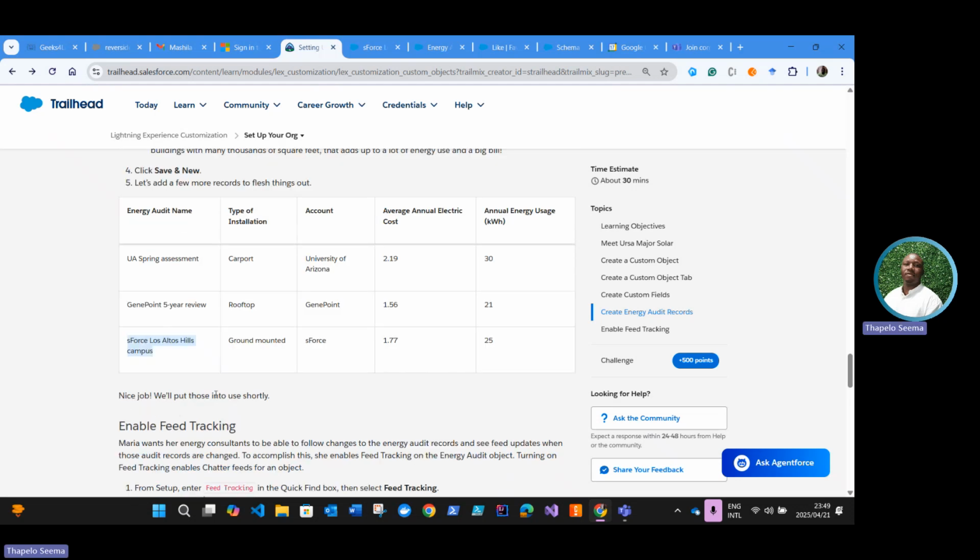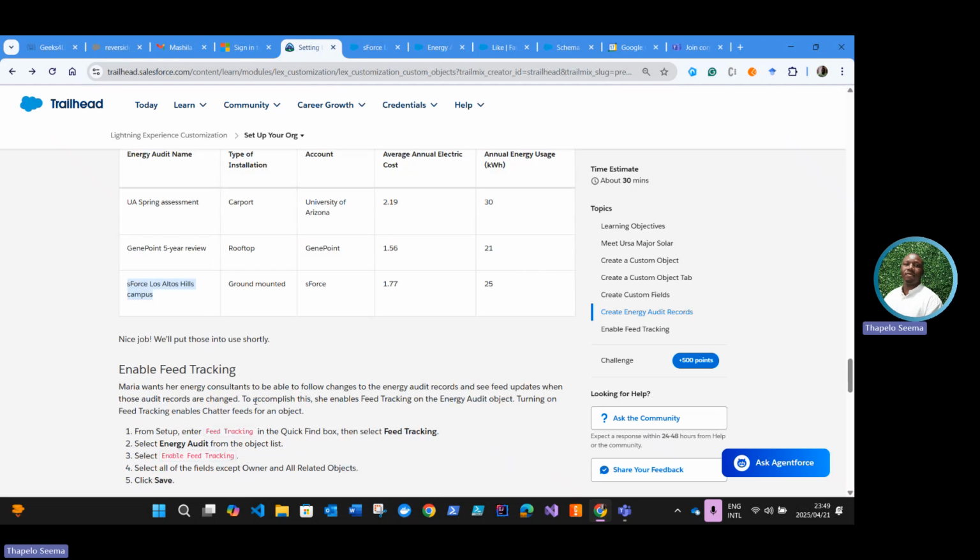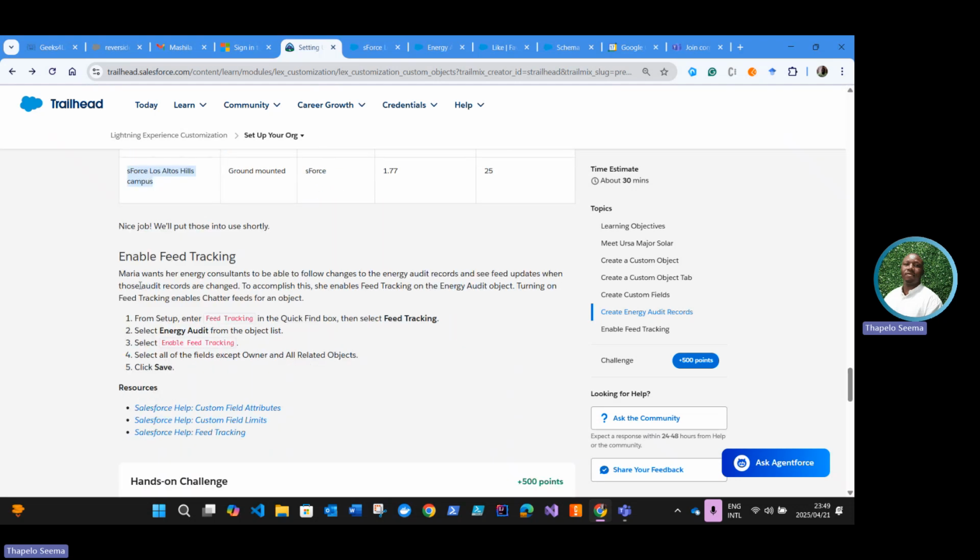Nice job. We'll put those into use shortly. Okay. Maria wants her energy consultants to be able to follow the changes to the energy audit records and see feed updates when those audit records are changed. To accomplish this, she enables feed tracking on the energy audit object. Turning on feed tracking enables chatter feeds for an object.